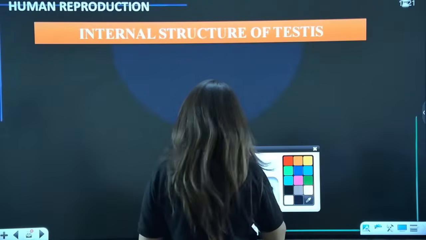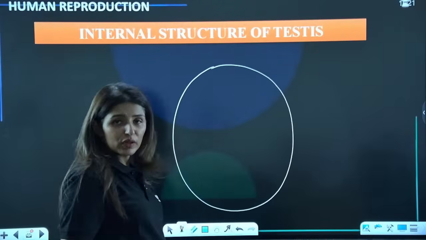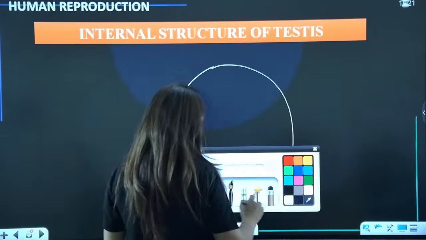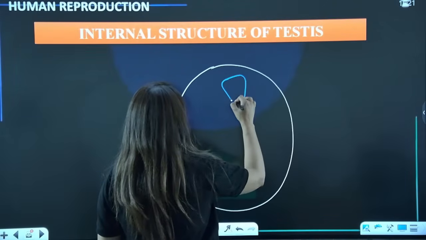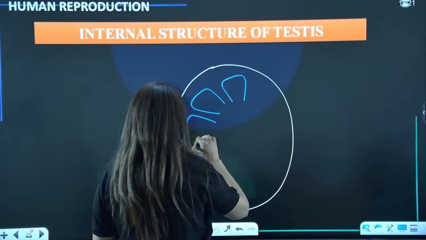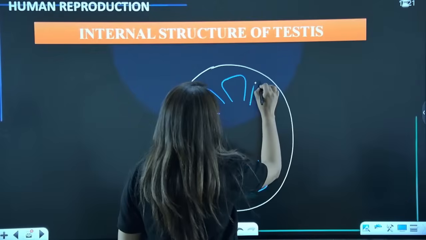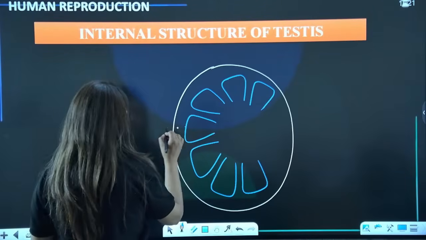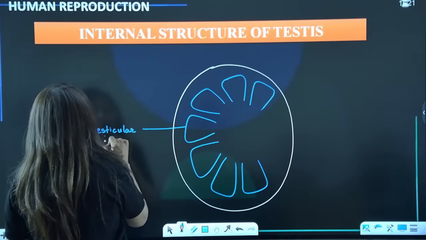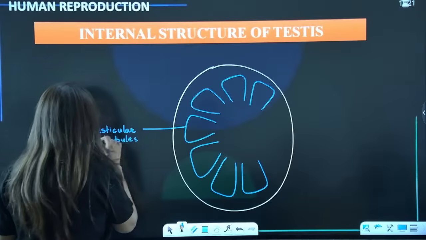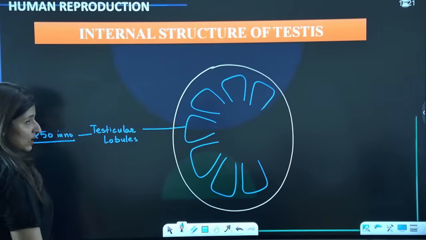So let's have a look. Guys, they are oval structures, pinkish oval soft structures, right? Now each testis, look very carefully, each testis consists of these structures which are called testicular lobules. So these are testicular lobules. Now as a matter of fact, each testis has how many lobules? Around 250 in number in each testis.